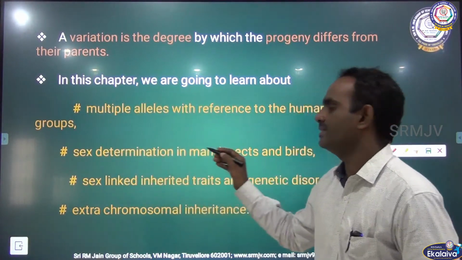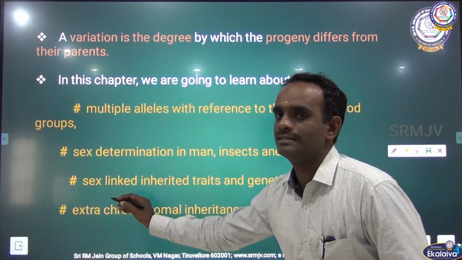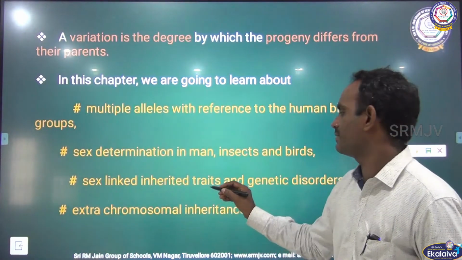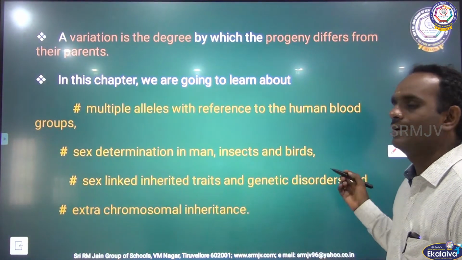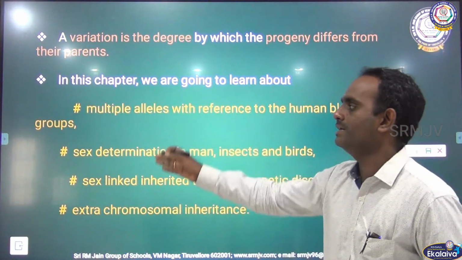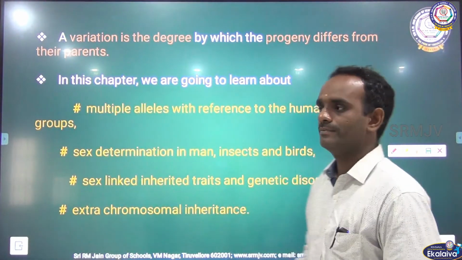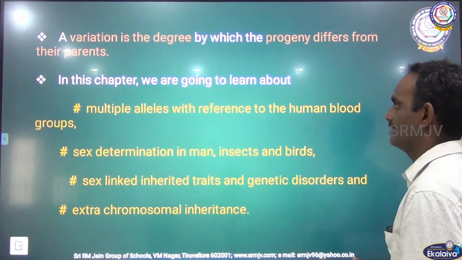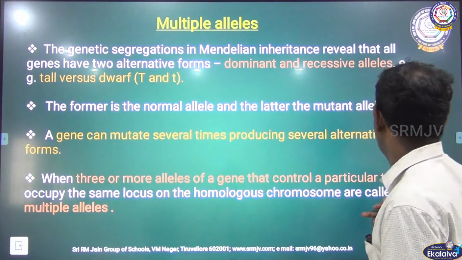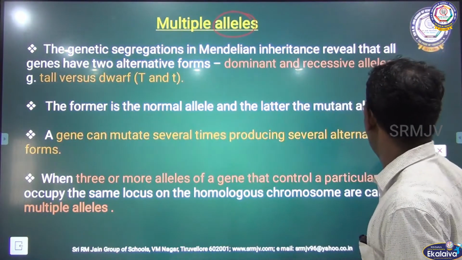Then sex determination in man, insects and birds, sex linked inheritance, that is sex linked inherited traits and genetic disorders, and finally extra chromosomal inheritance. These are the main topics we are going to discuss in this lesson. Clear, children? First we will see the multiple allele. What is allele, children? Have you heard the word before?